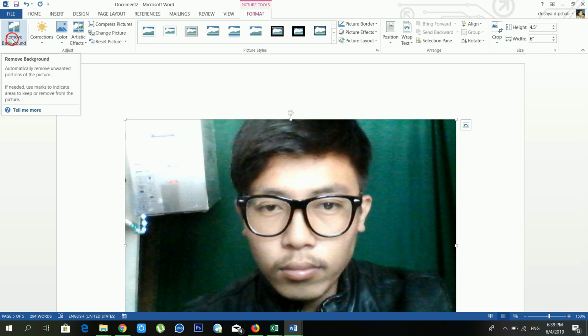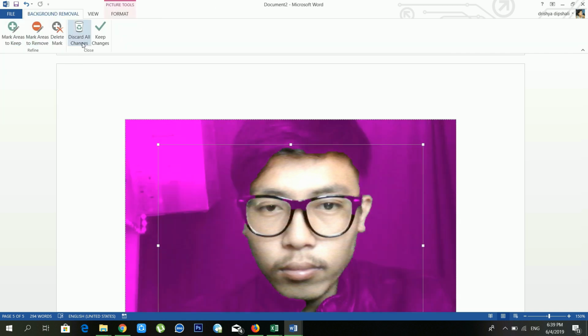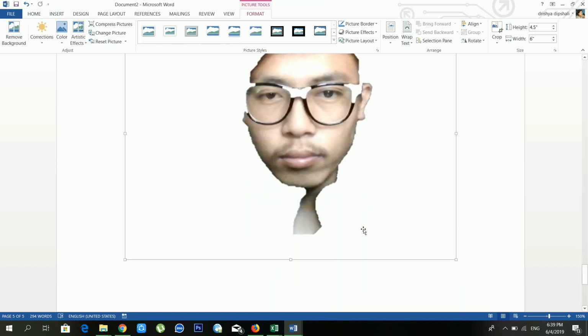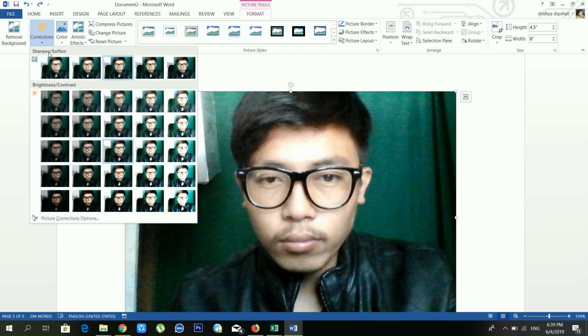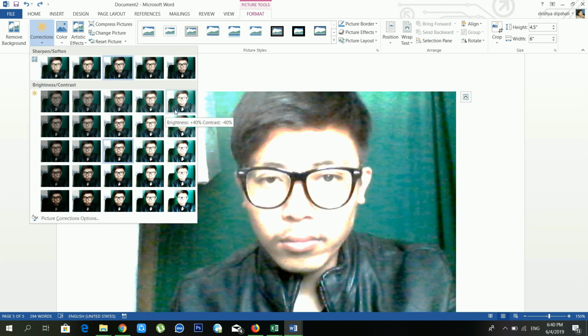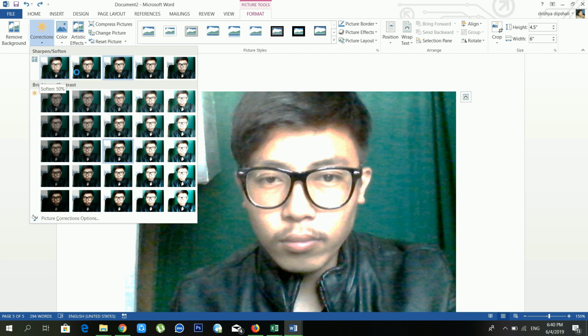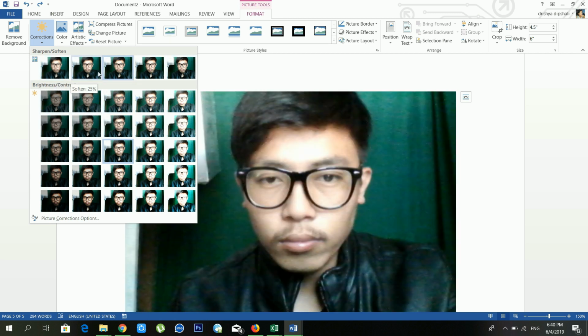If you want to remove the background of your photo, in that case you can use this one. See, now my background is gone, but I think it's not good. Another option is Correction. You can increase and decrease the brightness and contrast of your photo, and you can make it soften and sharpen also.